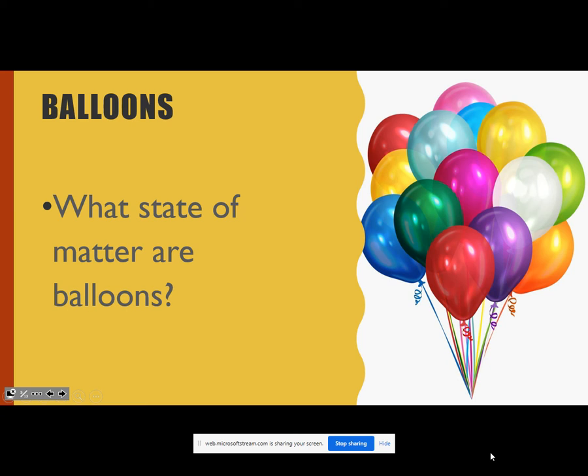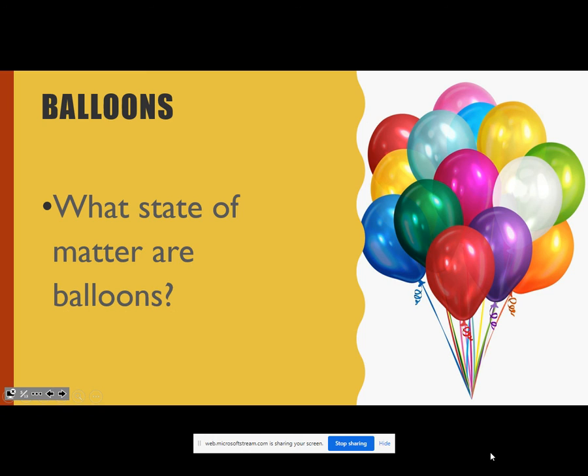Next is balloons. So let's think about it. Balloons. What is inside balloons? So balloons are where we can hold the shape of the item or the state of matter that we have. In this case, balloons usually have helium, which is a gas.